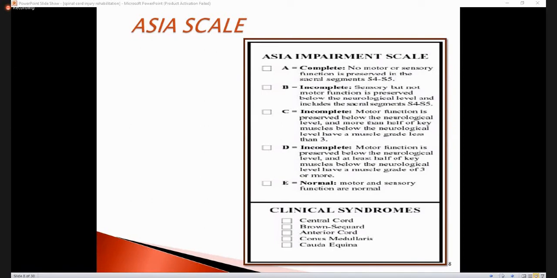So what does this mean? It means that if the muscles are in grade 3 or more, the extent of the damage is little, and a large number of muscle fibers are innervated and get the nerve supply.